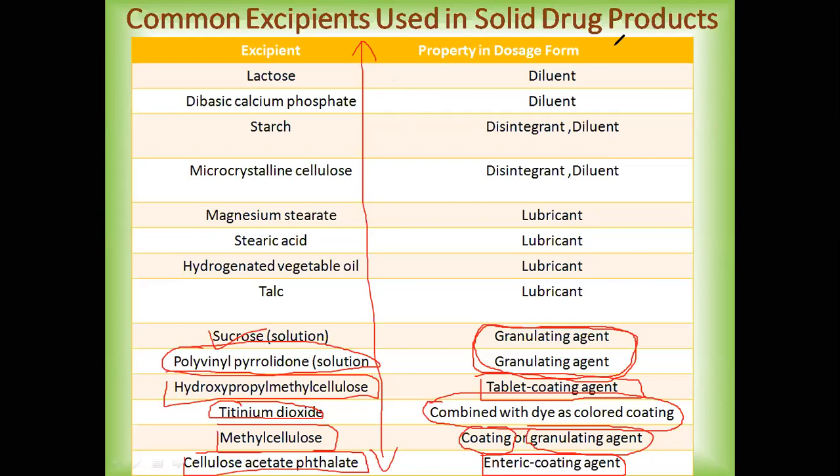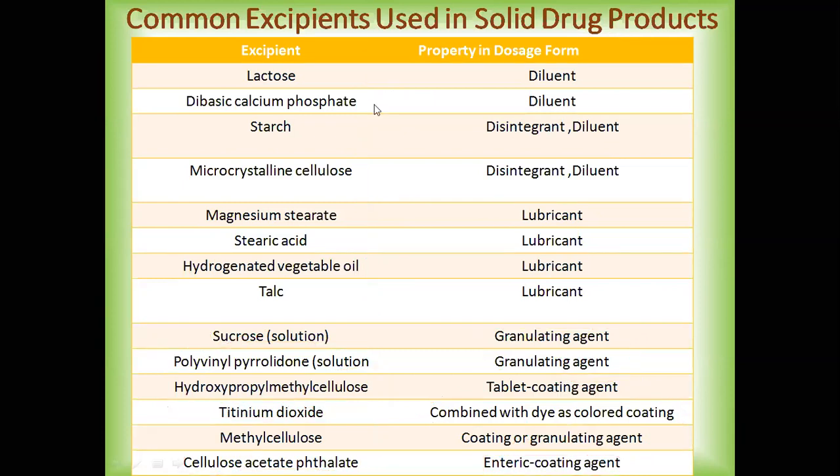Firstly, we have to see whether it is approved by the regulatory agency. Second, whether it is GRAS certified, that is generally regarded as safe, or not. Thirdly, we have to see whether it is compatible with the API and the other excipients which you have added into a dosage form. So these are some of the things which we have to look at.